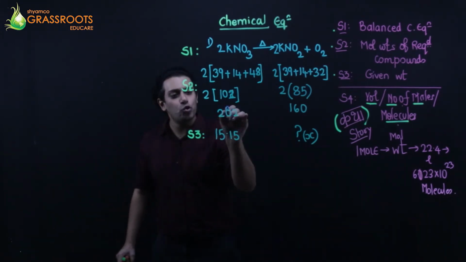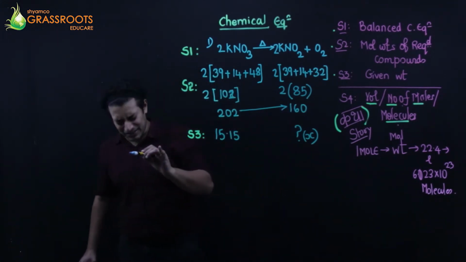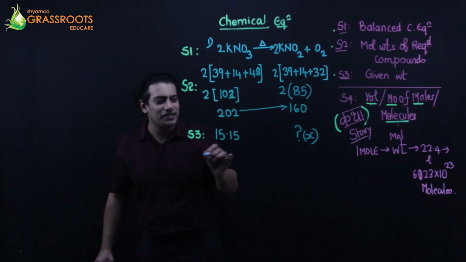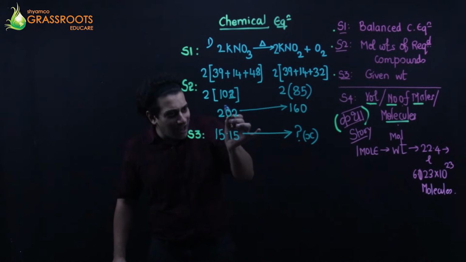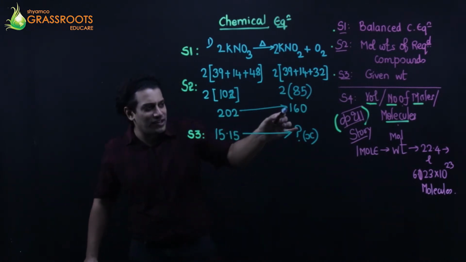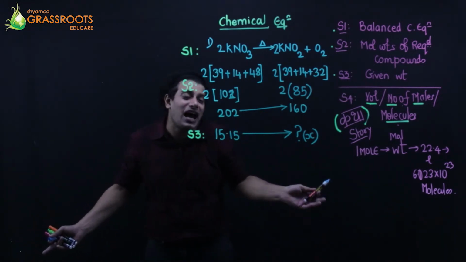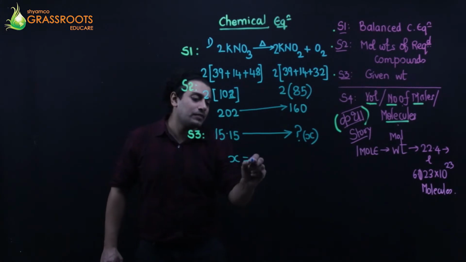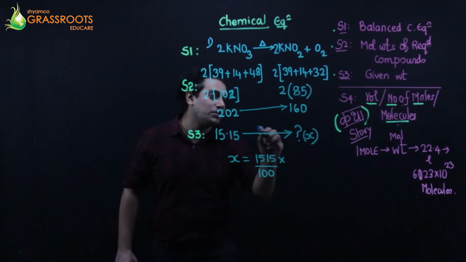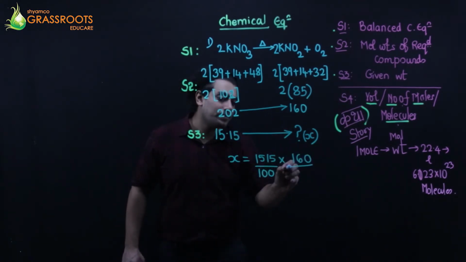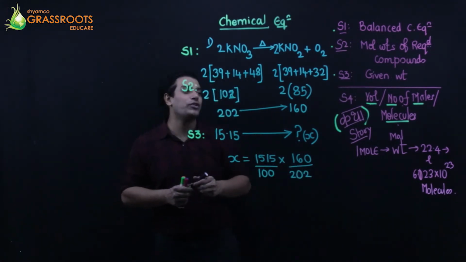Simple. If 202 grams of potassium nitrate gives 160 grams of potassium nitrite, then this much will give me how much nitrite? If I heat 202 grams, the nitrite obtained is 160. So if I heat 15.15, how much will I get? Cross multiply. It's 15.15, get 1515 shift of decimal, into 160 upon 202. You just calculate this. You will get your answer. No need for step 4.